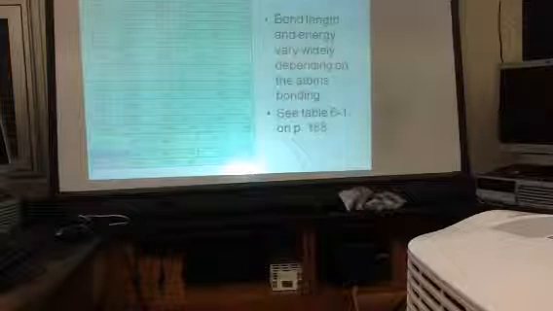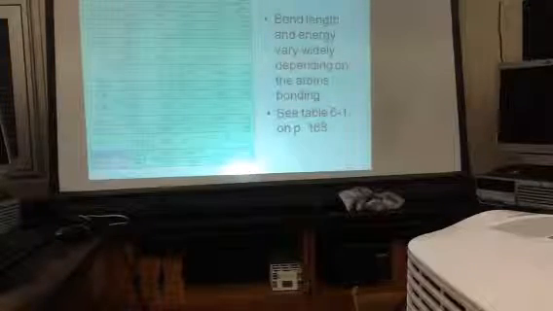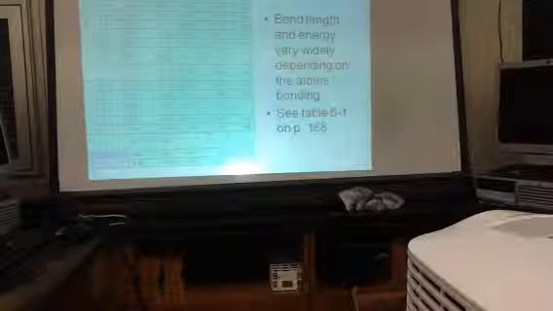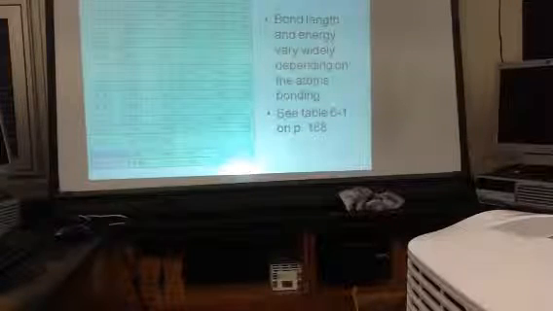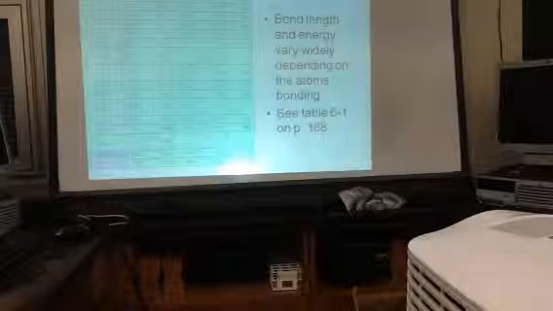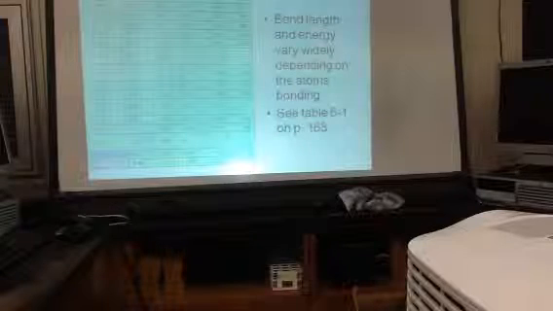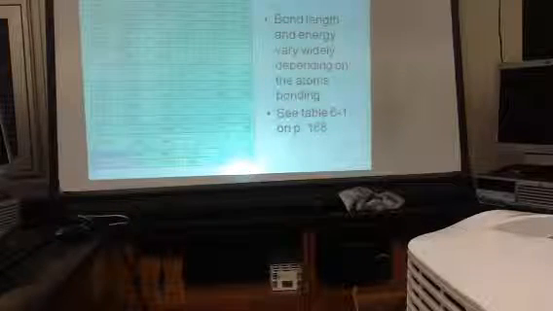Okay, so what you can see here, and there's a similar chart in your book, is that bond lengths vary tremendously. There's a lot of difference in how long these bonds are. We go from a hydrogen-hydrogen bond of 74, I think the units would be picometers.